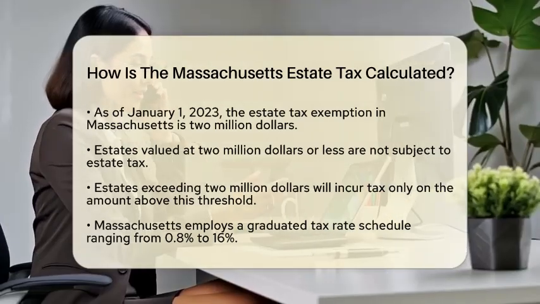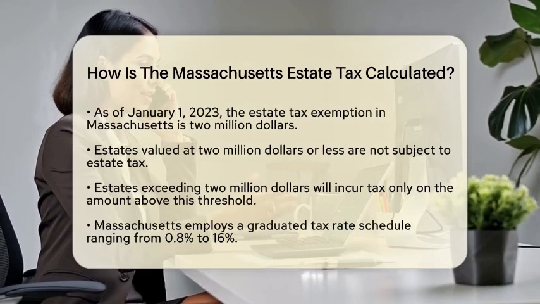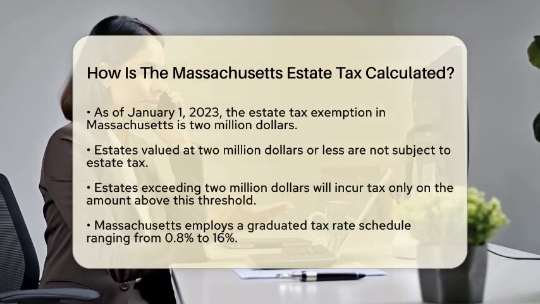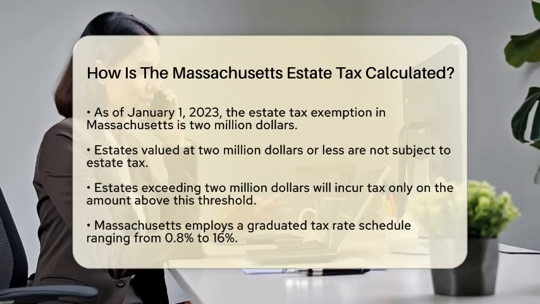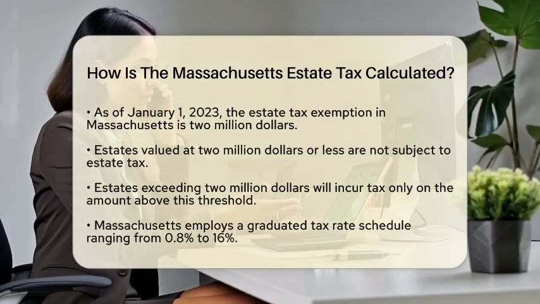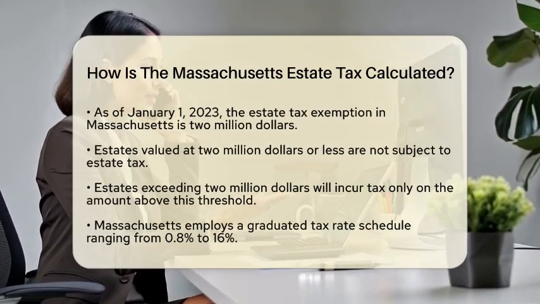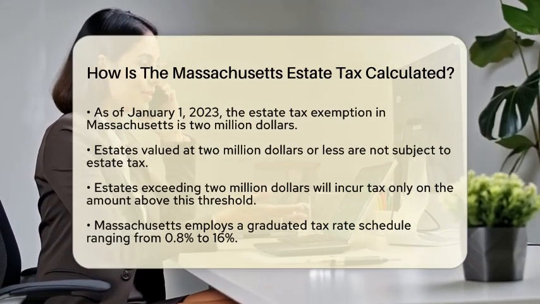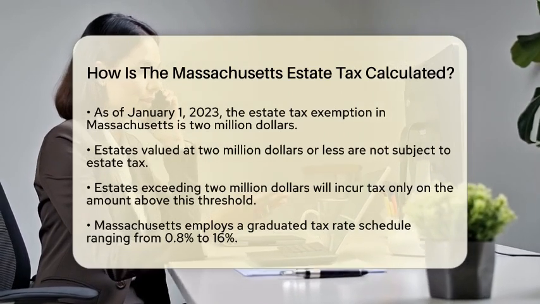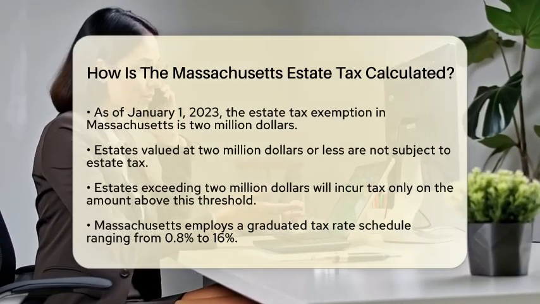Now, let's talk about tax rates. Massachusetts uses a graduated tax rate schedule that ranges from 0.8% to 16%. The exact rate depends on the size of the taxable estate. Most estates that fall above the exemption but below $10 million typically see an effective tax rate between 5% and 10%.